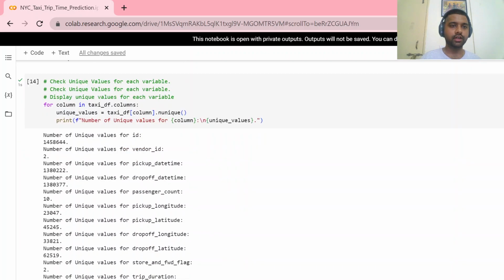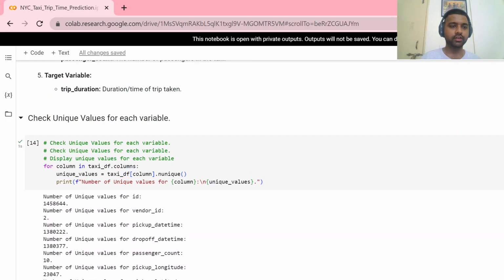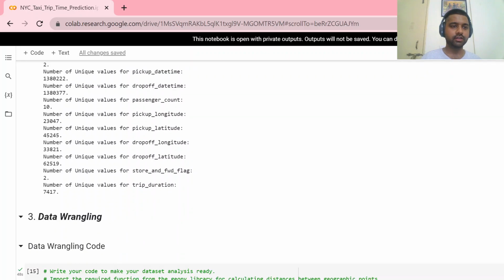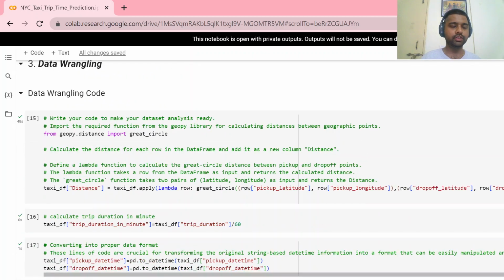These are the numbers of unique values in each of our variables. We can see there are categorical and continuous variables in our data set. So here we do the data wrangling. Here we calculate the distance using the GeoPy library. We use a method function from it, and we come out with a new variable, distance, by using pickup latitude, pickup longitude, drop off latitude, and drop off longitude.